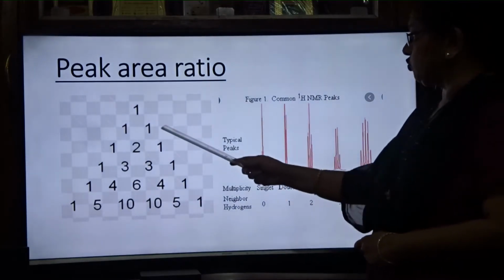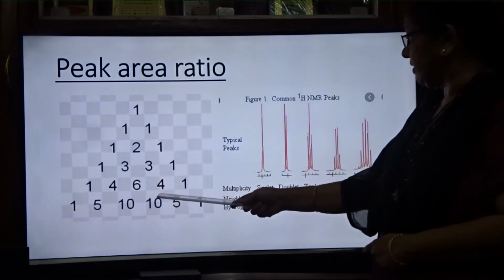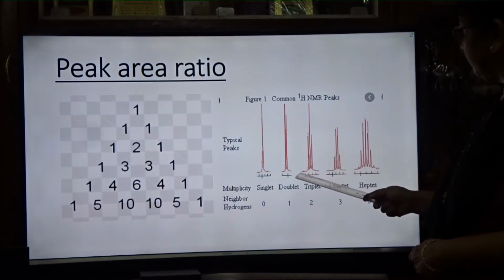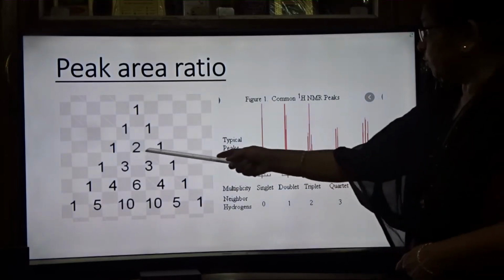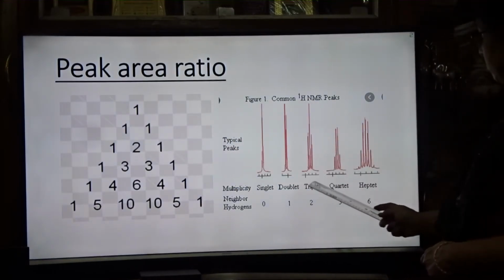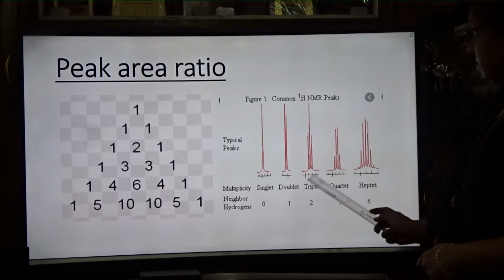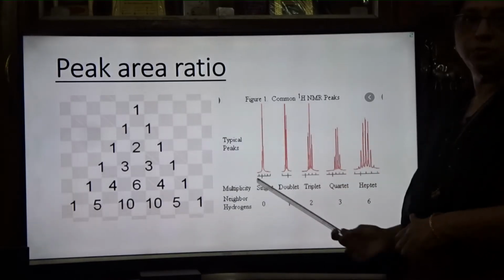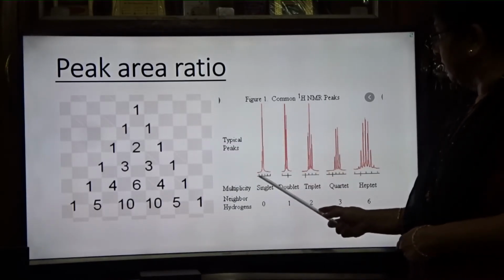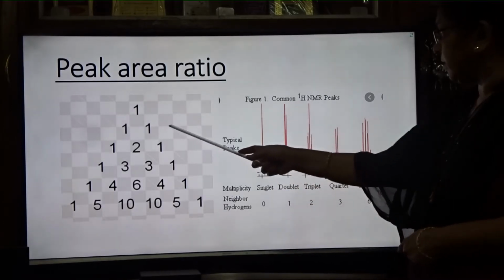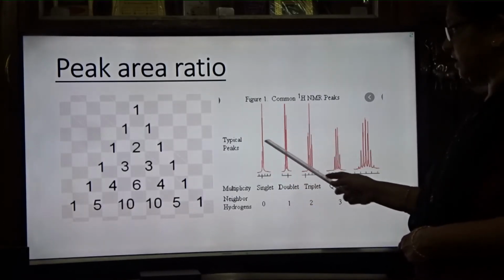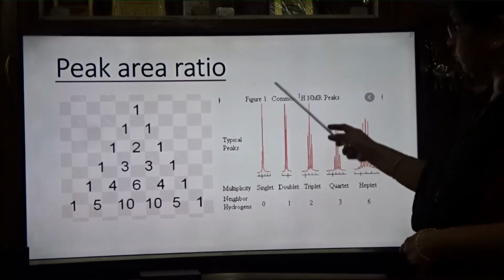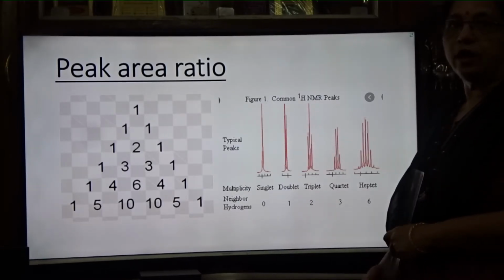This is the peak area ratio. So singlet, doublet, triplet, quartet, heptet: these are the peaks. If it is a singlet, you get this type of peak. If a doublet, 2 peaks are there. If a triplet, 3 peaks in the ratio of 1:2:1. This type of peaks we are getting, and the ratio is in this way. Single means only one peak is there. If 2 are there, 1:1, both the peaks are of the same size. Then 1:2:1. So these are the ratios of the heights of the peaks. It is known as the peak area ratio.